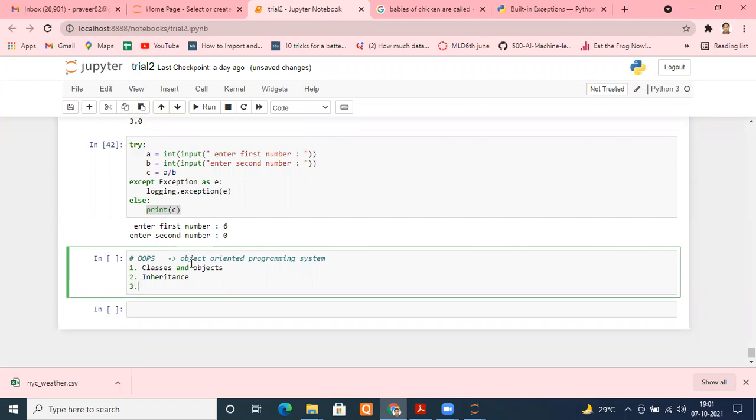Third property: polymorphism. Let me break it. When the same function can have many forms. Poly means many, morphism means forms. So when a function has many forms, that is nothing but polymorphism. You know morphology. Have you heard the word or not? Morphology.